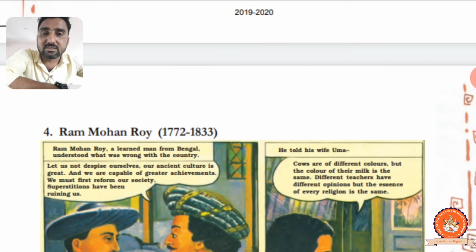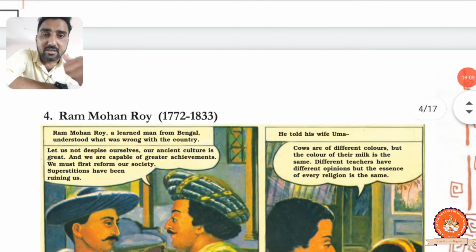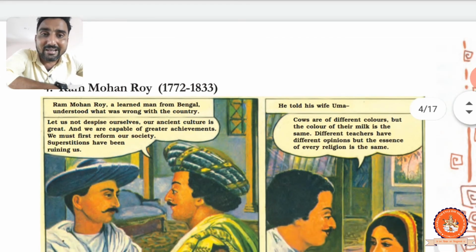Fourth one, now this is the story about Raja Ram Mohan Roy. I hope you got the previous story, right? Now this is the story about Raja Ram Mohan Roy, 1772 to 1833. Ram Mohan Roy, a learned man from Bengal, a very learned and educated man, understood what was wrong with the country. They knew what had happened in the country. This is Raja Ram Mohan Roy, this picture and the speech over here.